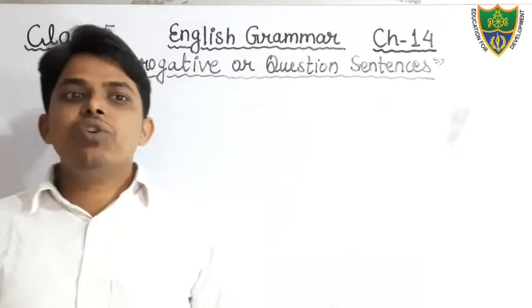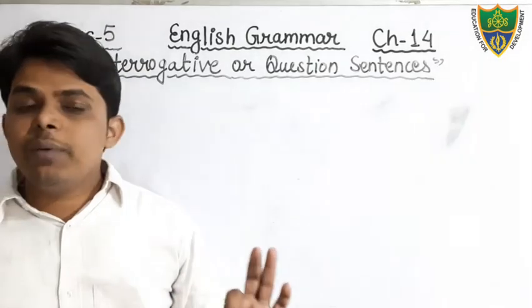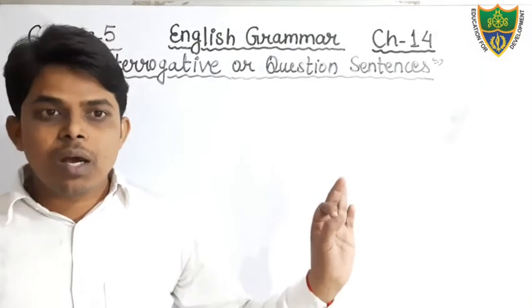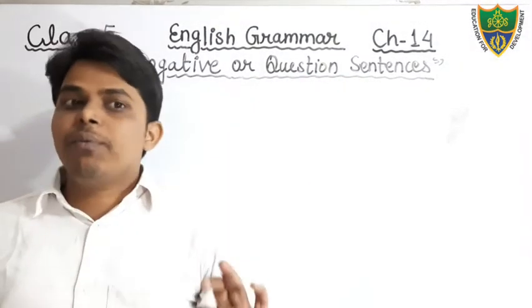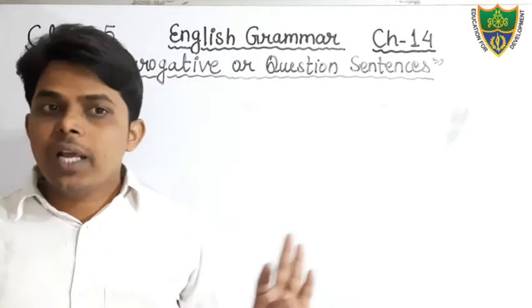SNO type question sentences start with the helping verbs. And what are the helping verbs?